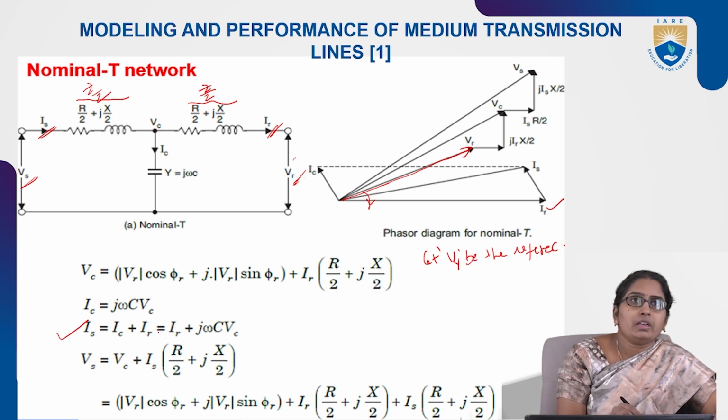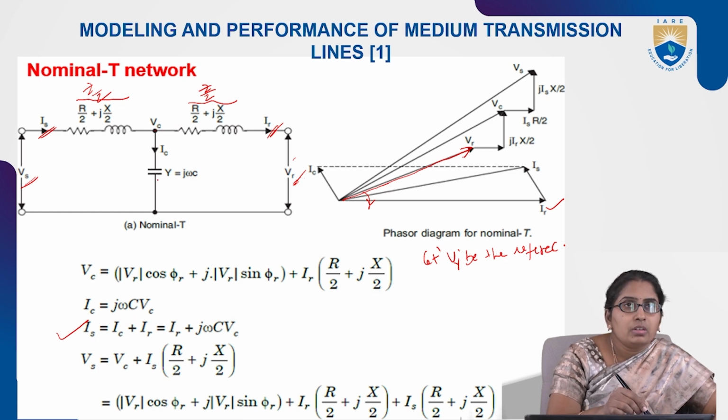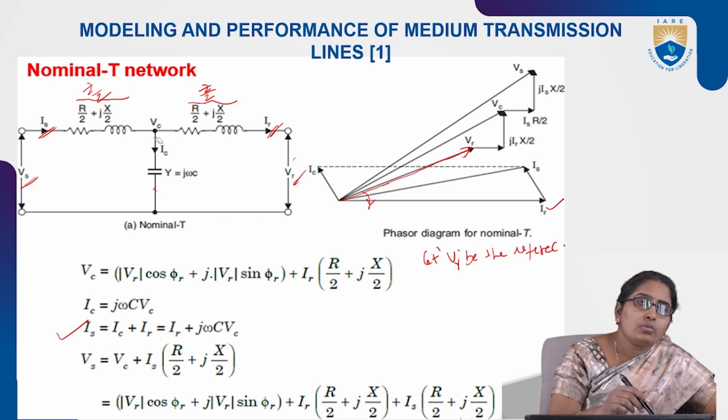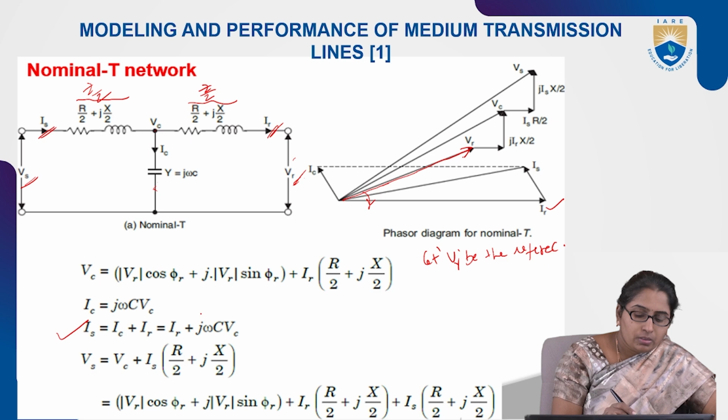The current in the capacitor is nothing but the voltage across the capacitor multiplied with its admittance. We can't say that it is with respect to VR directly, because there is a resistive drop here. So there is a capacitive voltage present here, which is VC. So IC is given by VC into j omega C, that is VC into Y.